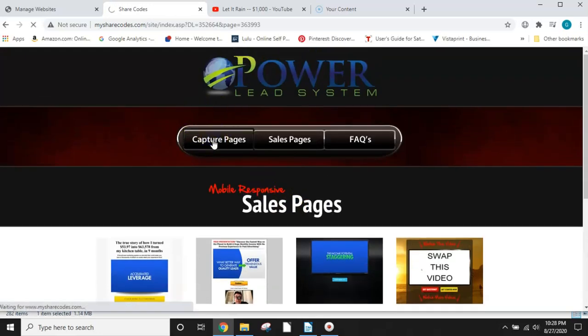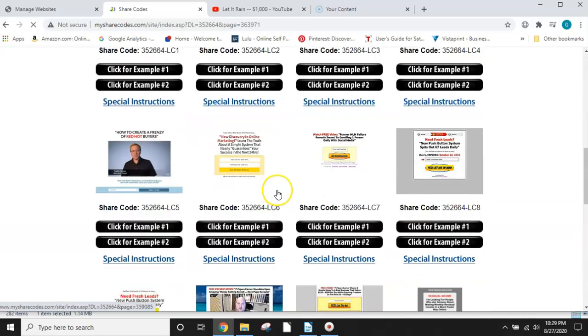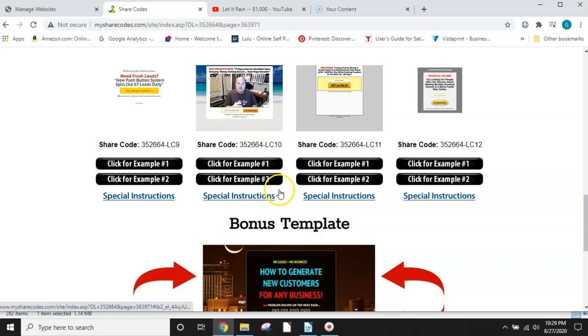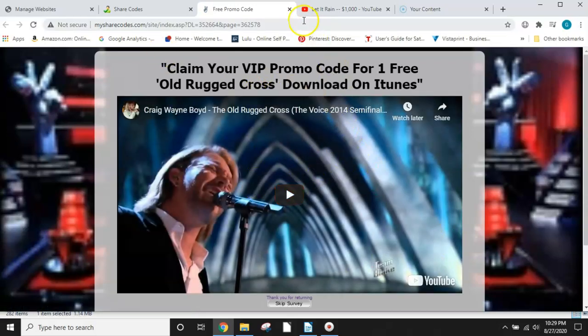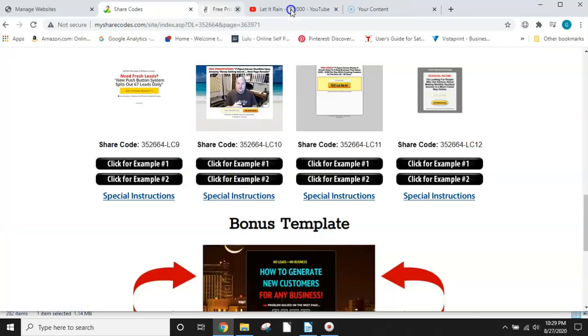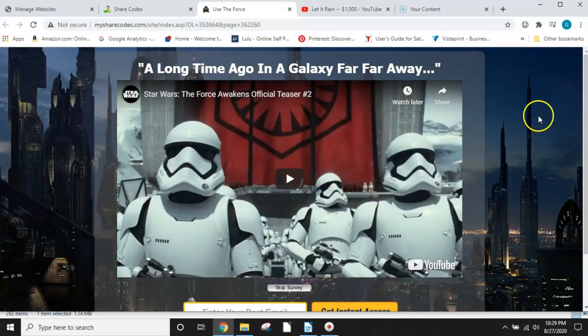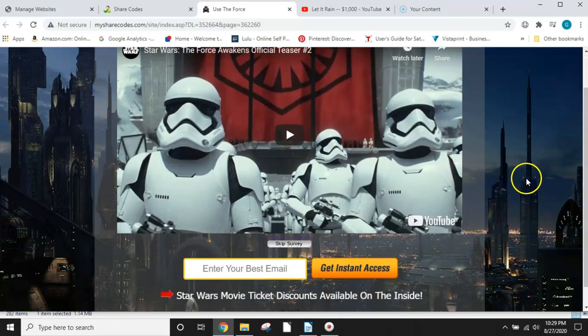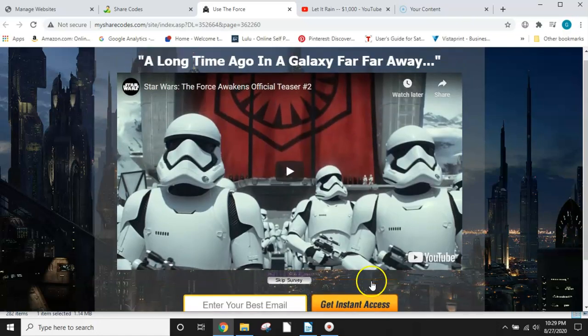So let's go back to the capture page. And the one that I want to use is, let's see, lead capture page number 11. No, number 10. Number 10. And I'll show you what these examples look like. Some of them have a video at the beginning. Of course, I'm going to change everything here. Those are just samples, examples of what they look like. So here's example number 2. This has a transparent background, and has the moving arrow here, an animated arrow.